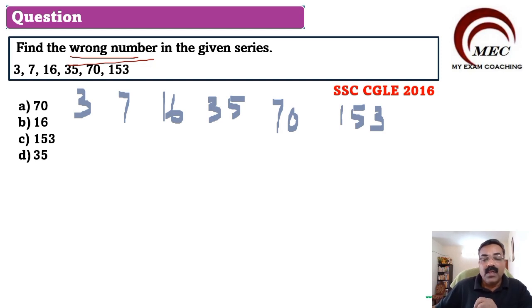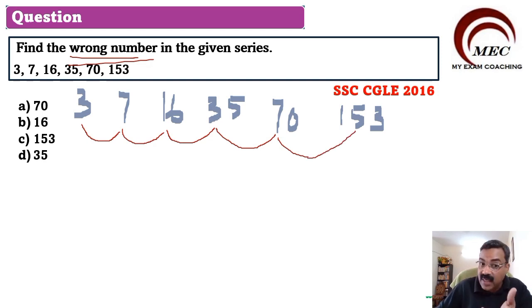Now, what is the relation between these numbers? Then we will find out which is the wrong number given in this series. Let us find out the relation between 3 and 7, between 7 and 16, 16 to 35, 35 to 70, 70 to 153. If these relations are the same, then it is easy for us to find out which is the wrong number, where there is a change in the relation.